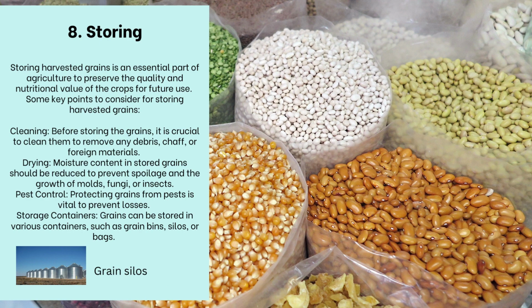8. Storing. Storing harvested grains is an essential part of agriculture to preserve the quality and nutritional value of the crops for future use. Some key points to consider for storing harvested grains. Cleaning. Before storing the grains, it is crucial to clean them to remove any debris, chaff, or foreign materials. Drying. Moisture content in stored grains should be reduced to prevent spoilage and the growth of molds, fungi, or insects. Pest control. Protecting grains from pests is vital to prevent losses. Storage containers. Grains can be stored in various containers, such as grain bins, silos, or bags.